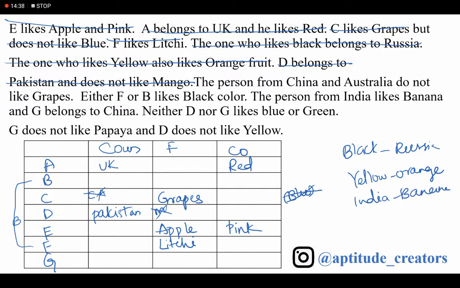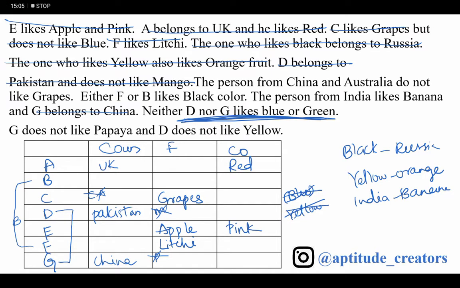G belongs to China. Neither D nor G likes blue or green. G does not like papaya. And D does not like yellow.